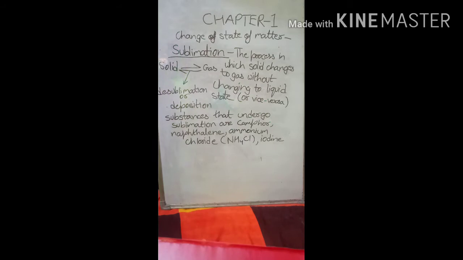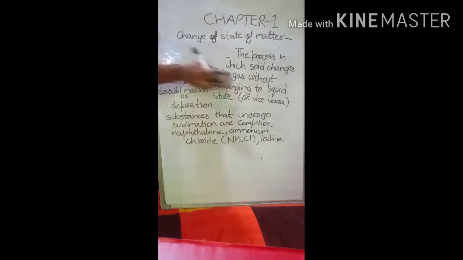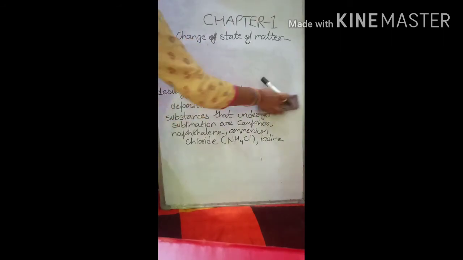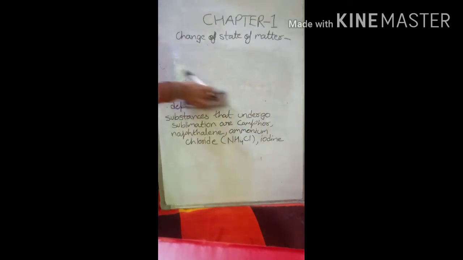Now to explain the process of sublimation, one activity is given in your book, that is activity 1.13. In that we can see the process of sublimation is explained by taking ammonium chloride.